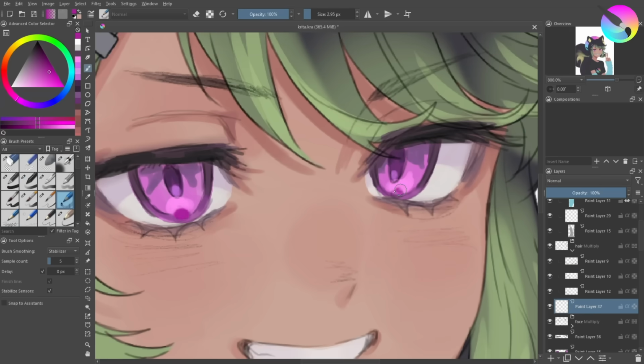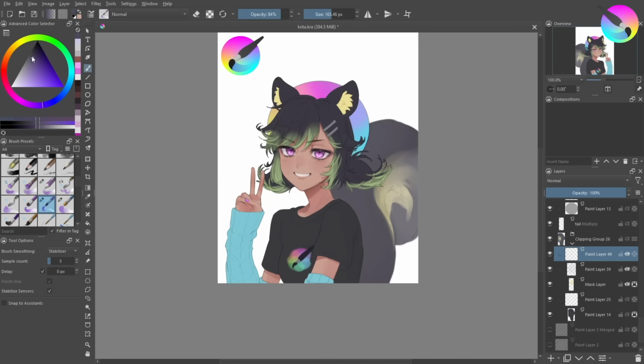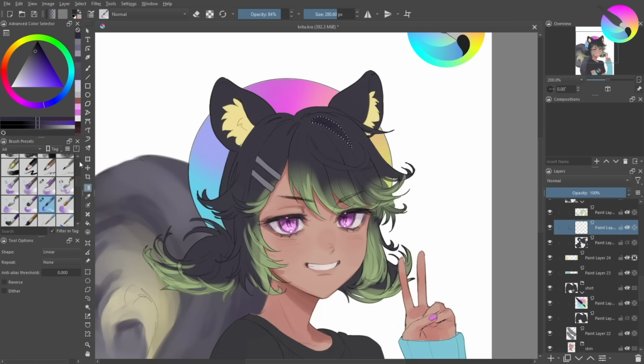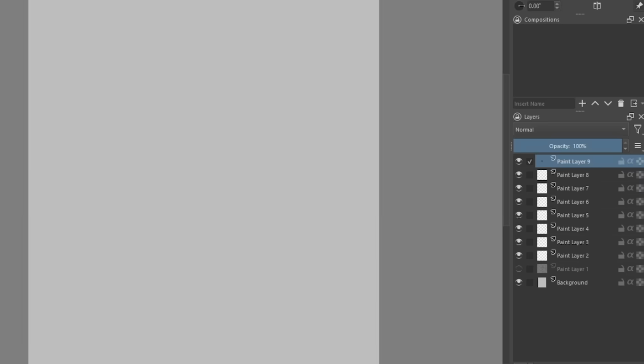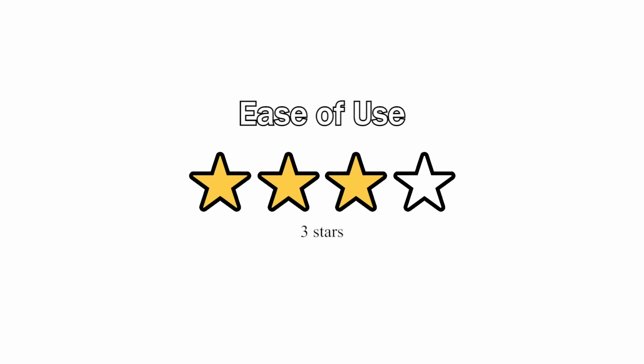I found Krita smooth to use and was able to find most things easily. However, the layer and clipping system was confusing and some functions weren't intuitive, like deselecting and the liquify tool. But it has no layer limit. 3 out of 4 stars.